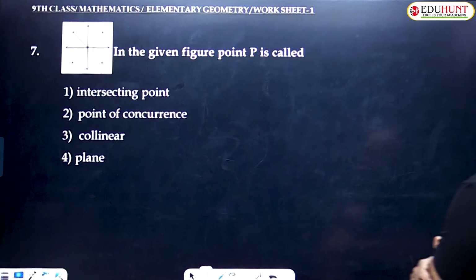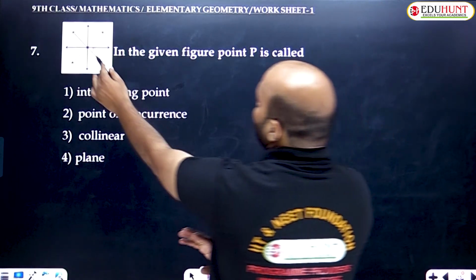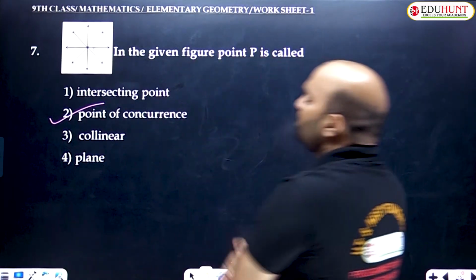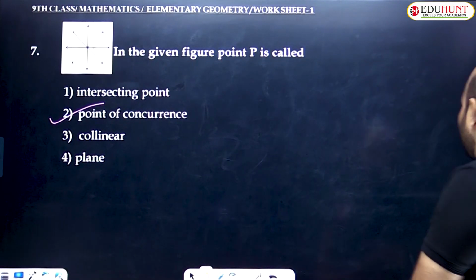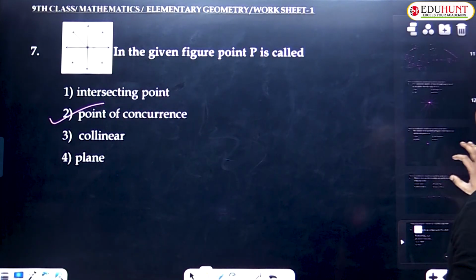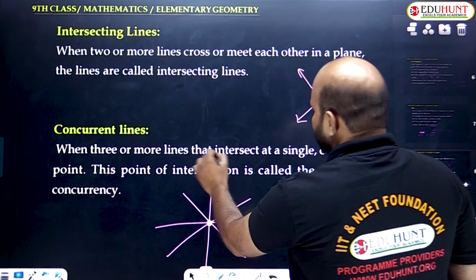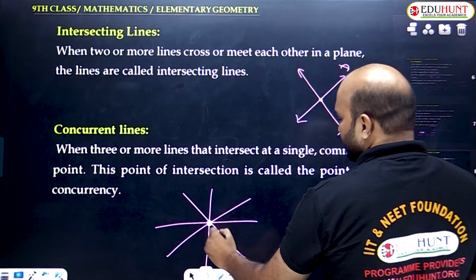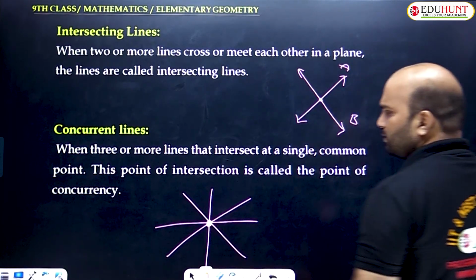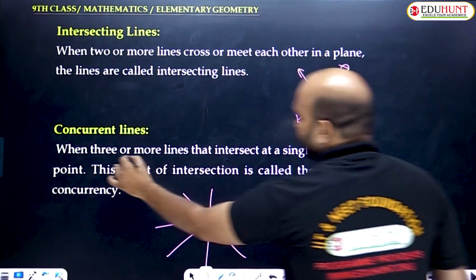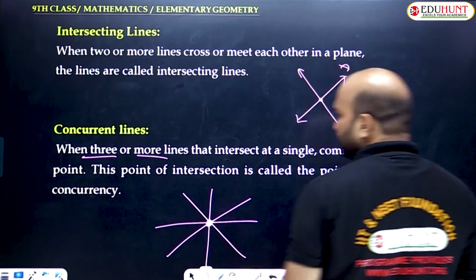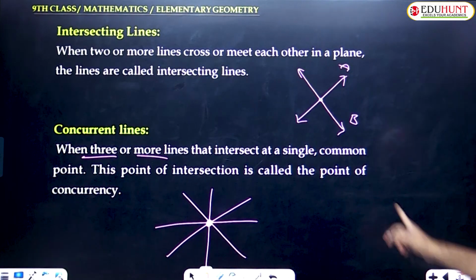So clearly we need to understand this question. The given lines are concurrent because they intersect at the same point. It is called concurrency. I already told you the definition: when three or more lines intersect at a single or common point, that point of intersection is called a point of concurrency. Am I clear?